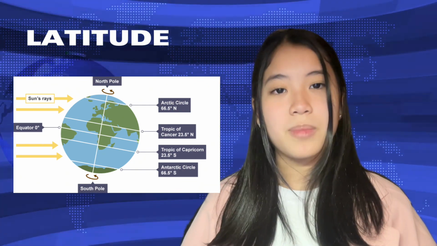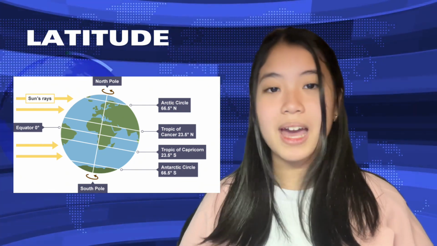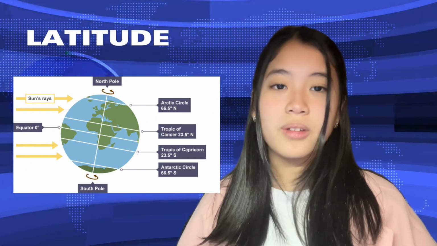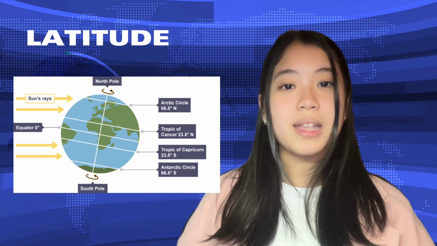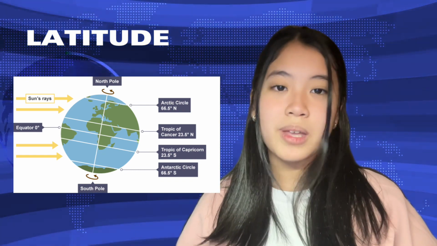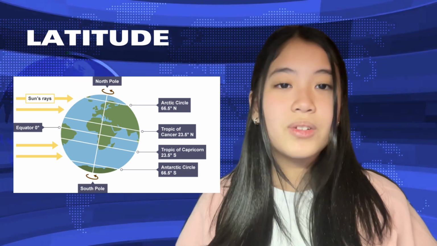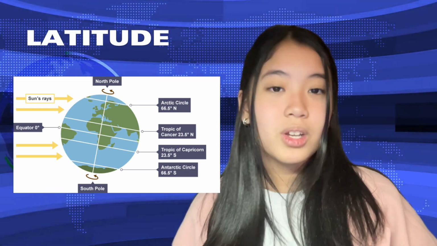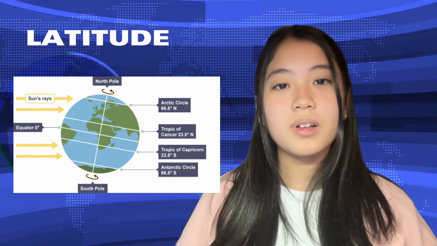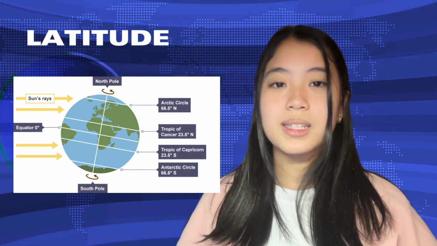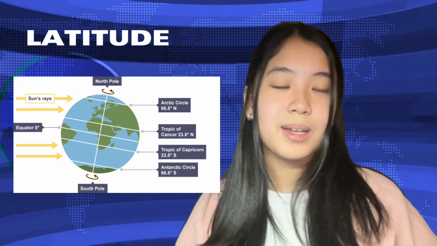The world's climates are categorized into three kinds according to latitude. These are the polar climate or frigid zone at the North and South Pole. Second, the temperate climate or temperate zone found in the areas away from the equator. Third, or the last one, the tropical climate or torrid zone at the equatorial belt between 23.5 and 66.5 degrees.